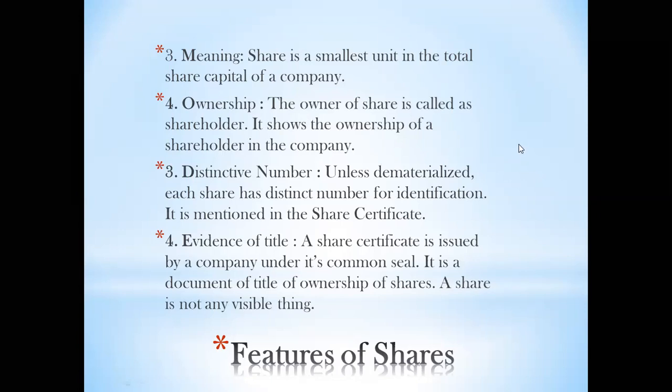In the same way, each share has got a distinct number for identification unless it is dematerialized. Dematerialized means converted in electronic form. Until it is converted in electronic form, each share has got a distinct number for identification. That is mentioned in the share certificate. Now, at the end of the PPT, I have given you all 1 to 2 examples how a share certificate looks like. So we'll have a look at this at that time.